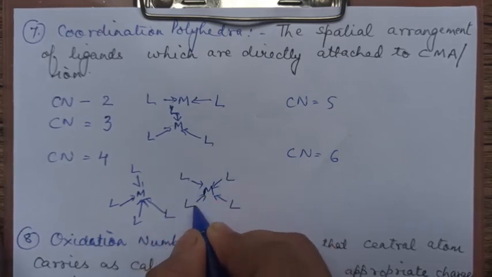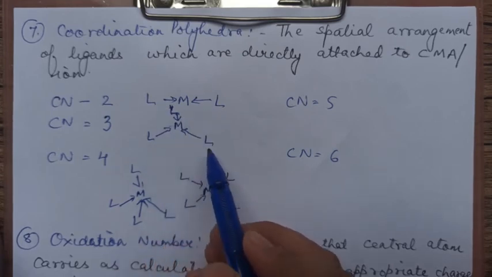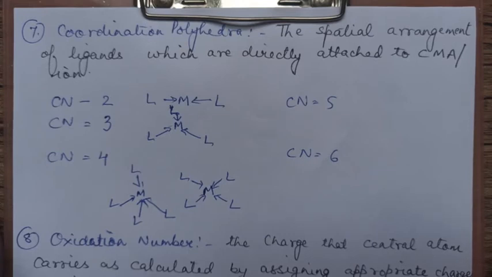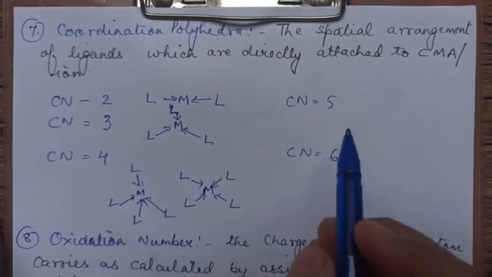You can write down: linear, trigonal planar, tetrahedral, square planar. Then you may get a doubt, when it is square planar and when it is tetrahedral. We will be discussing that in hybridization, and there this idea will be clear to you.